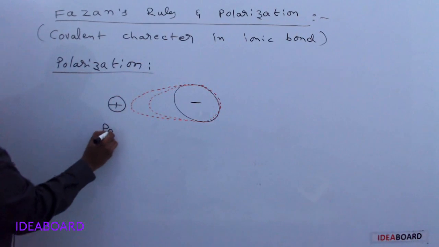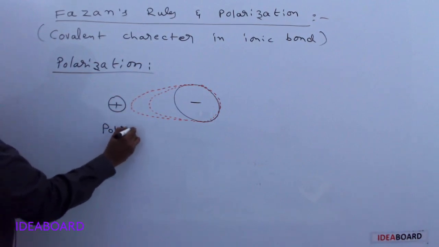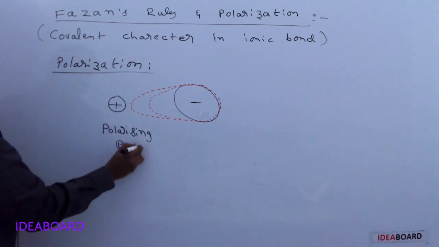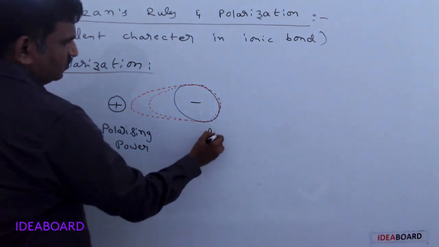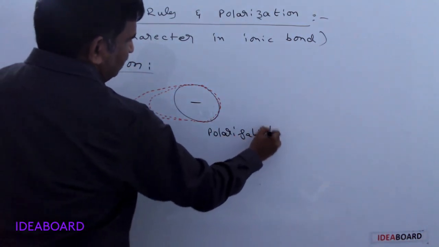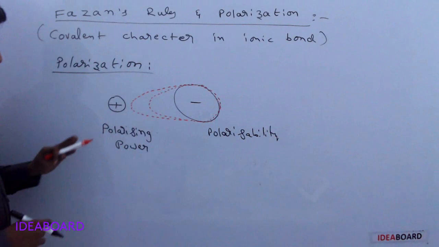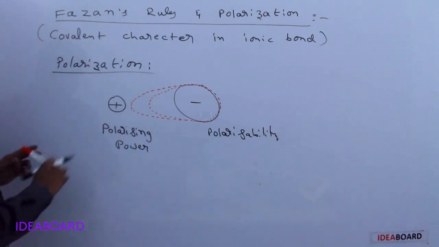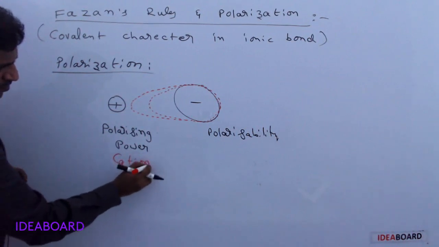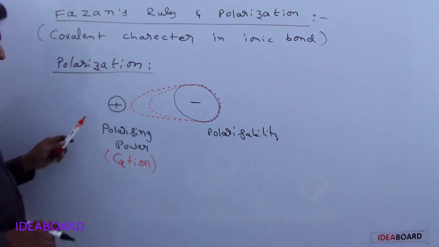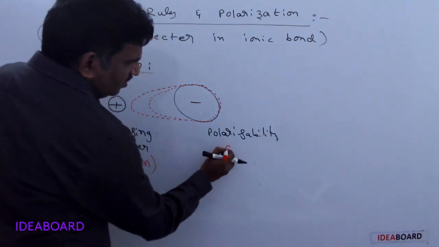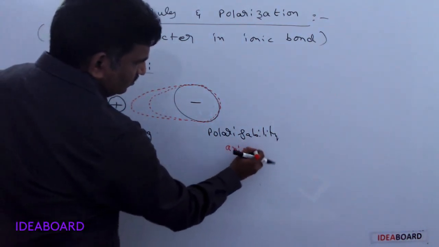One is called polarizing power, and the second one is called polarizability. What is polarizing power? Polarizing power is meant for cations, and polarizability is used for anions.